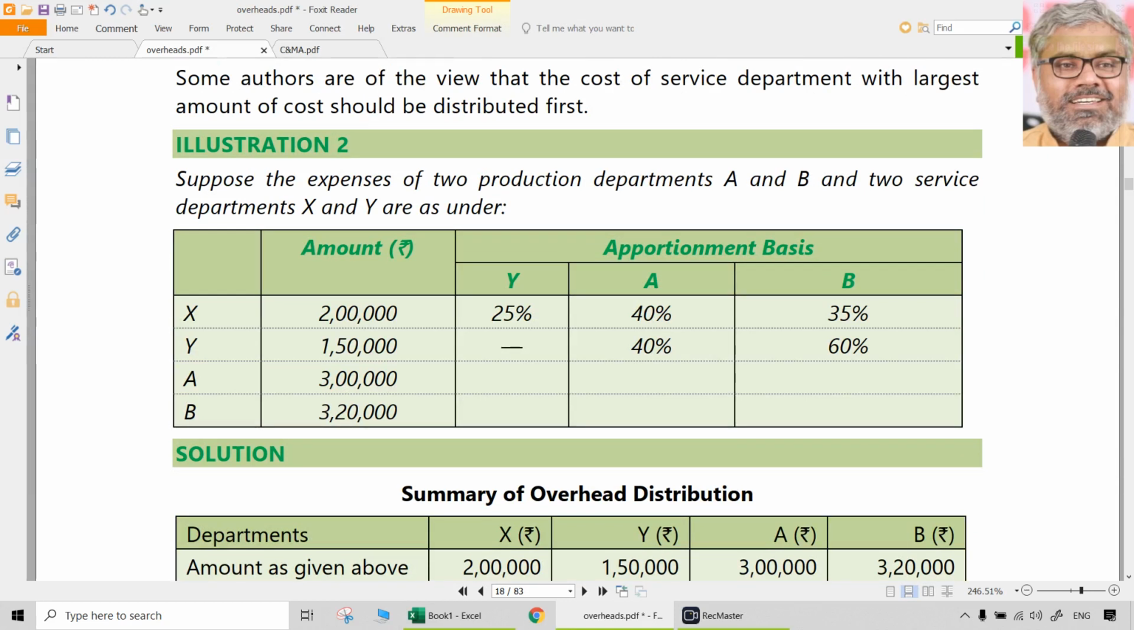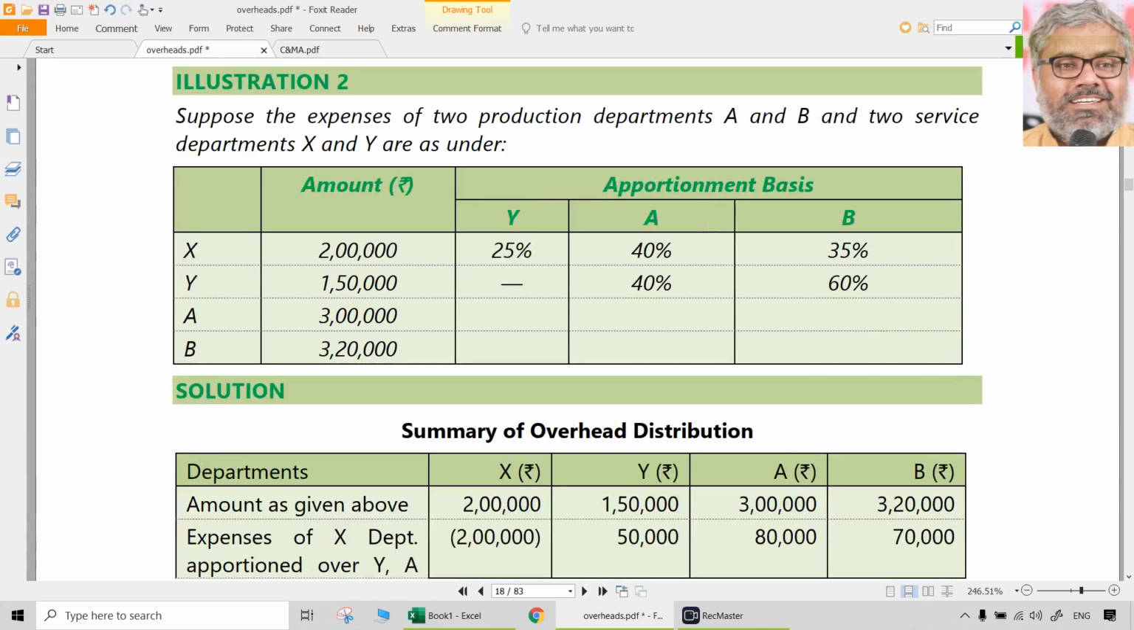So let us take a situation in this case. Expenses of two production departments in illustration 2. Production departments are there, which are A and B. Two service departments X and Y are there. But look at the data available. That itself shows X cost 2 lakhs, but that is going to be apportioned to Y also, A also, B also. But Y cost 1,50,000 is not going to be apportioned to X. Nothing is there. X column itself is not there. That means what? This is a non-reciprocal method.